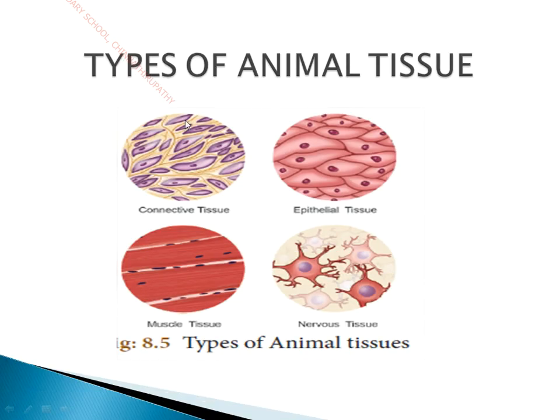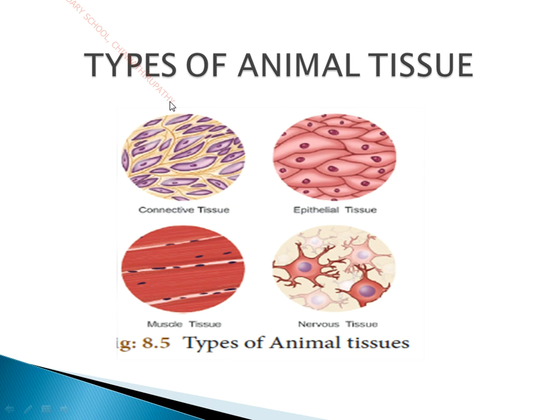So here you can see the diagrams of the different types of animal tissues: connective tissue, epithelial tissue, muscular tissue and nervous tissue. Connective tissue mainly connects all parts of our body. Epithelial tissue covers the outer part of all the organs and also includes our skin, which covers the whole body and is mainly meant for protection. Muscular tissue is made up of muscles, and nervous tissue is mainly for transport of impulses or signals. Signals are transported from the brain to other parts of the body, and from other parts of the body to the brain. So these are the types of animal tissues.